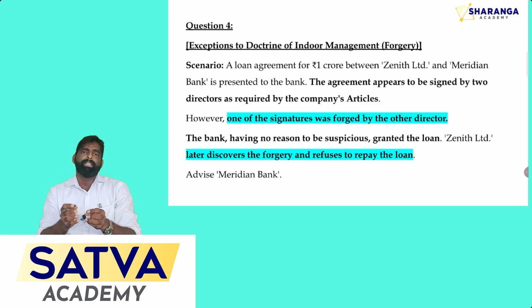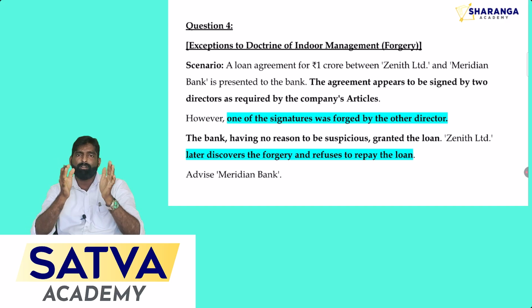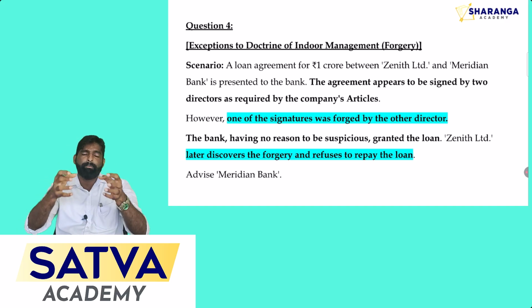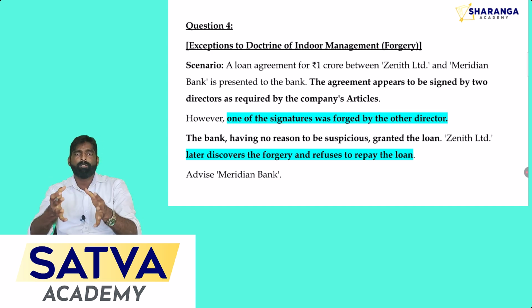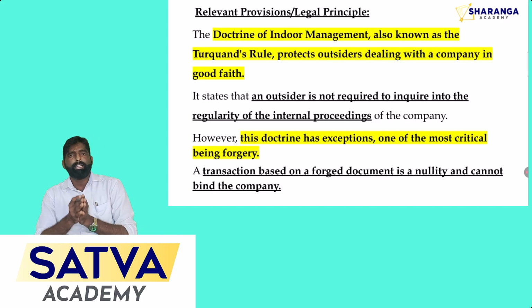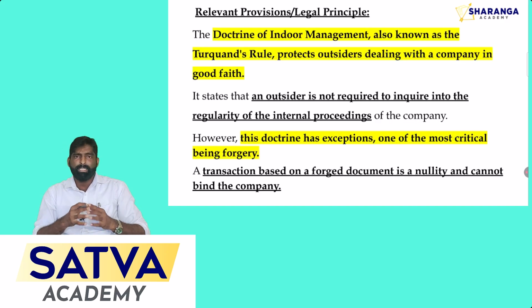Whenever you want to buy the products of the company, in that case you need not read the MOA of that company. That will be a waste of time. So the doctrine of constructive notice is restricted to only those transactions which are major commercial transactions and not for regular simple transactions. And here there is an exception, that is the doctrine of indoor management. According to the doctrine of indoor management, an outsider need not inquire into the internal aspects of the company's transactions.